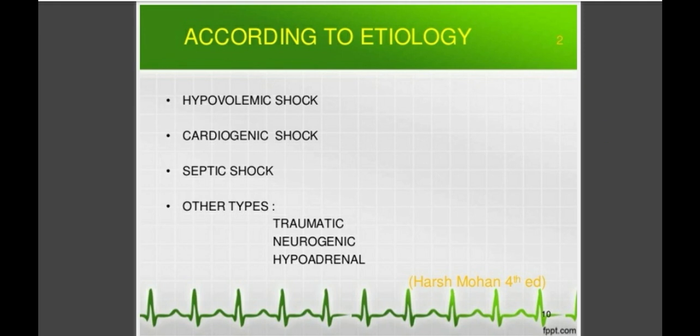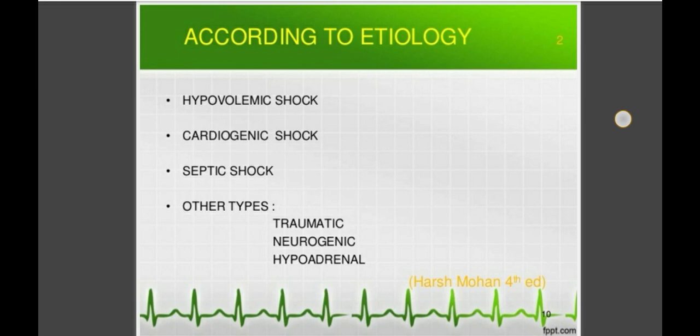But this reduction in the cardiac output is not due to an actual reduction of the blood volume, but due to acute circulatory failure or different cardiac diseases. It may be due to deficient emptying of the heart, deficient filling of the heart, or some obstructive cardiac diseases, and that leads to cardiogenic shock.